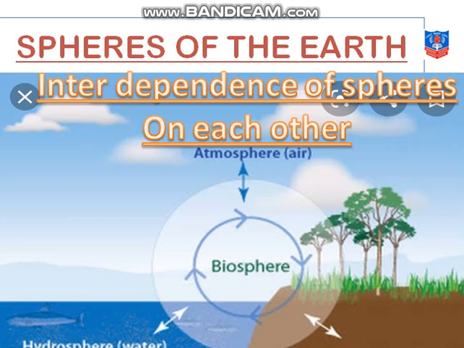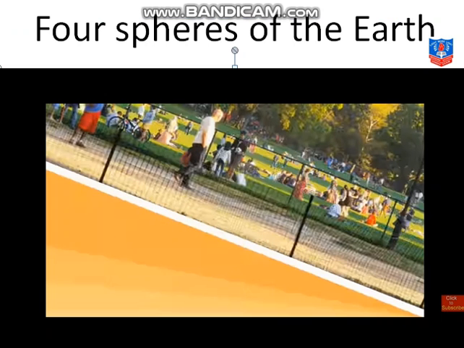So understood, the biosphere is all the living beings on the earth; life on the earth is considered the biosphere.